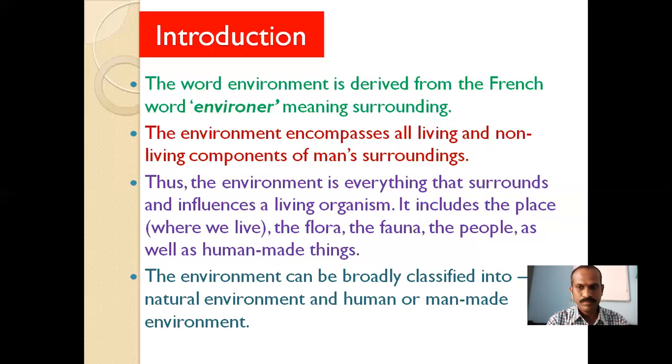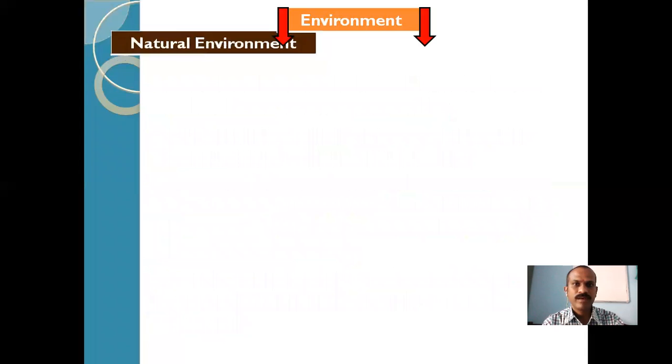The environment can be broadly classified into two classifications. In two parts the environment can be classified: natural environment and human made or man-made environment. Okay, these are the two major types of environment. So in this session we are going to study in detail about the natural environment. Let's start with the natural environment.